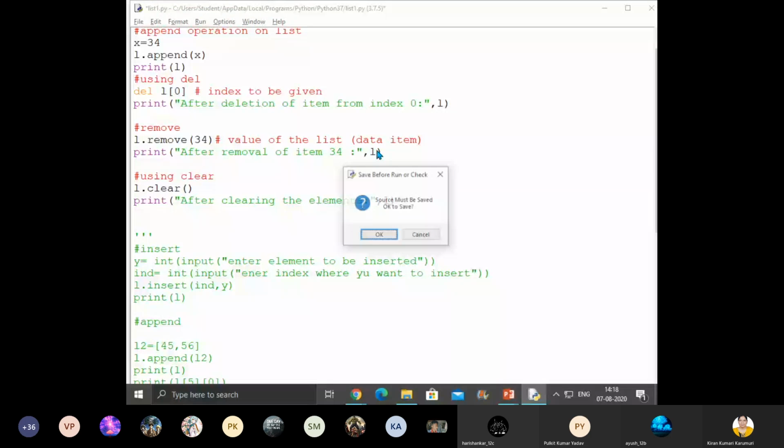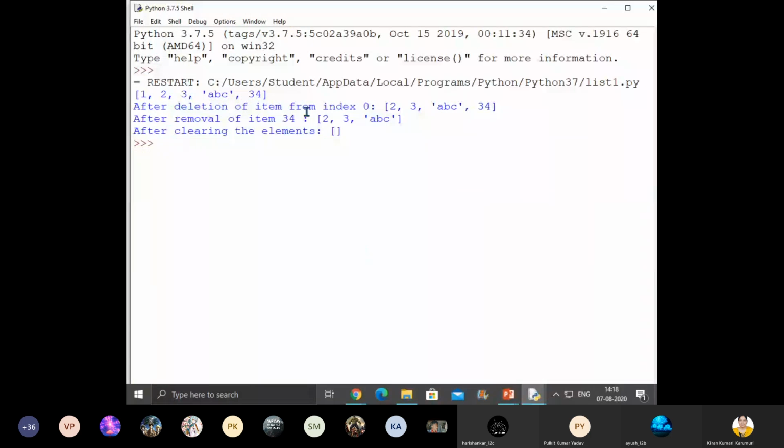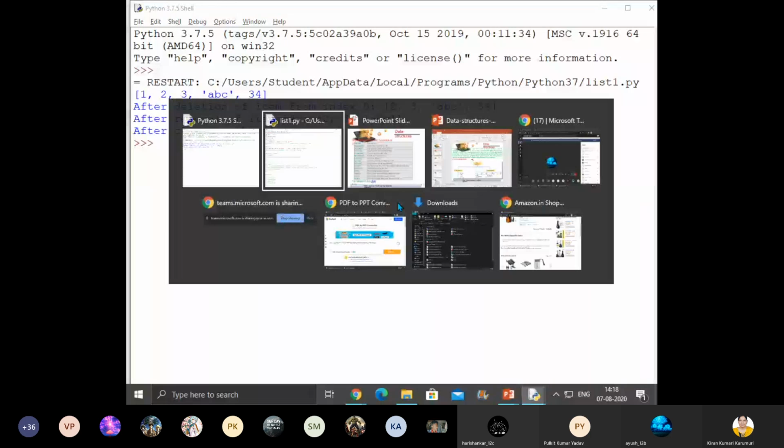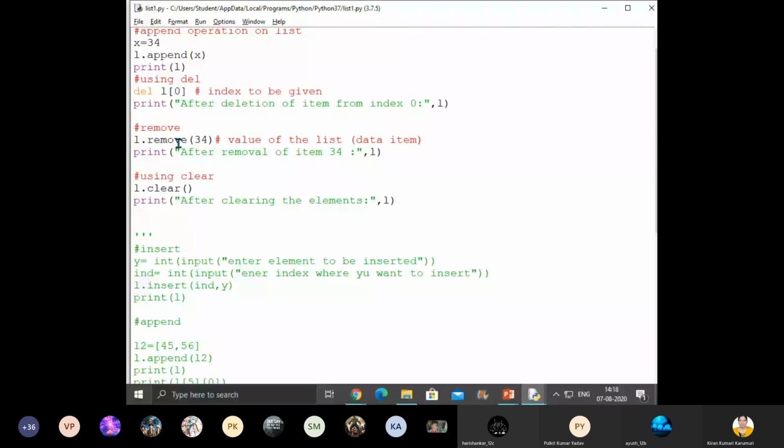Okay, children, are you all there with me? So now you can see after deletion from index 0, 2, 3, ABC, 34. After removal of 34, 2, 3, ABC. After clearing everything, okay. Got a difference between delete, remove, clear. Okay, children. Any doubt you can ask me. Is there any doubt? If you have any doubt, children, you can ask me.